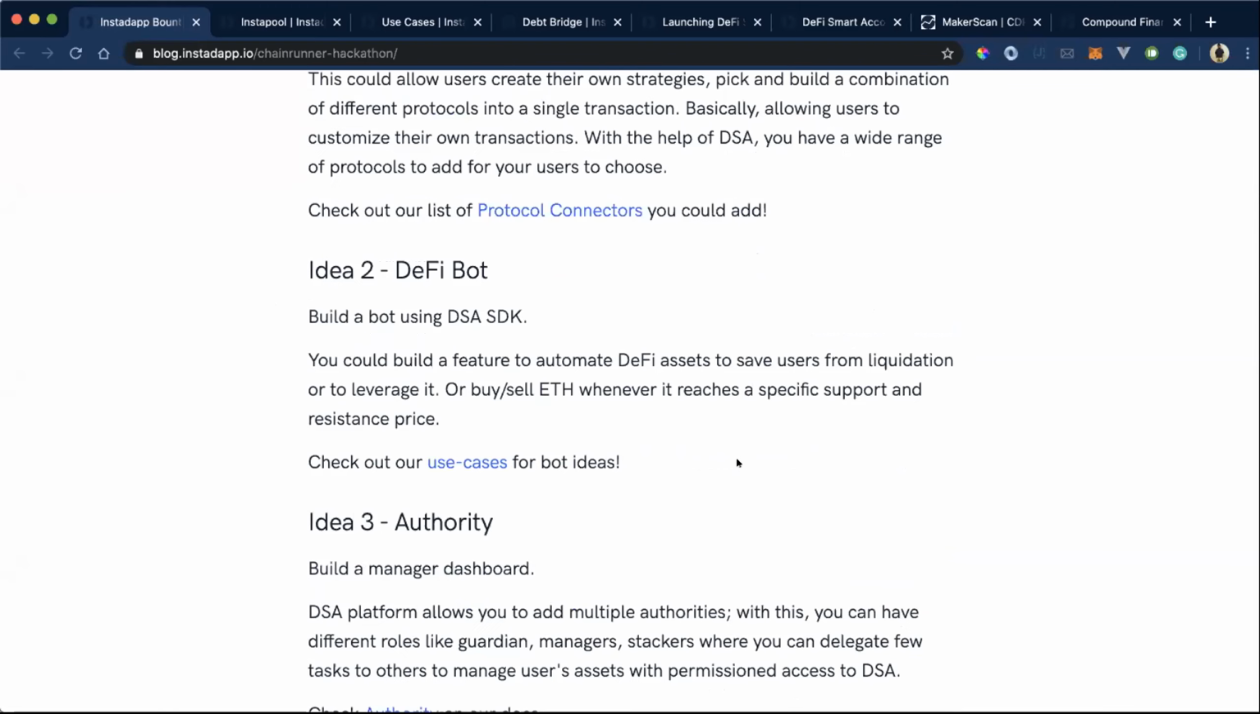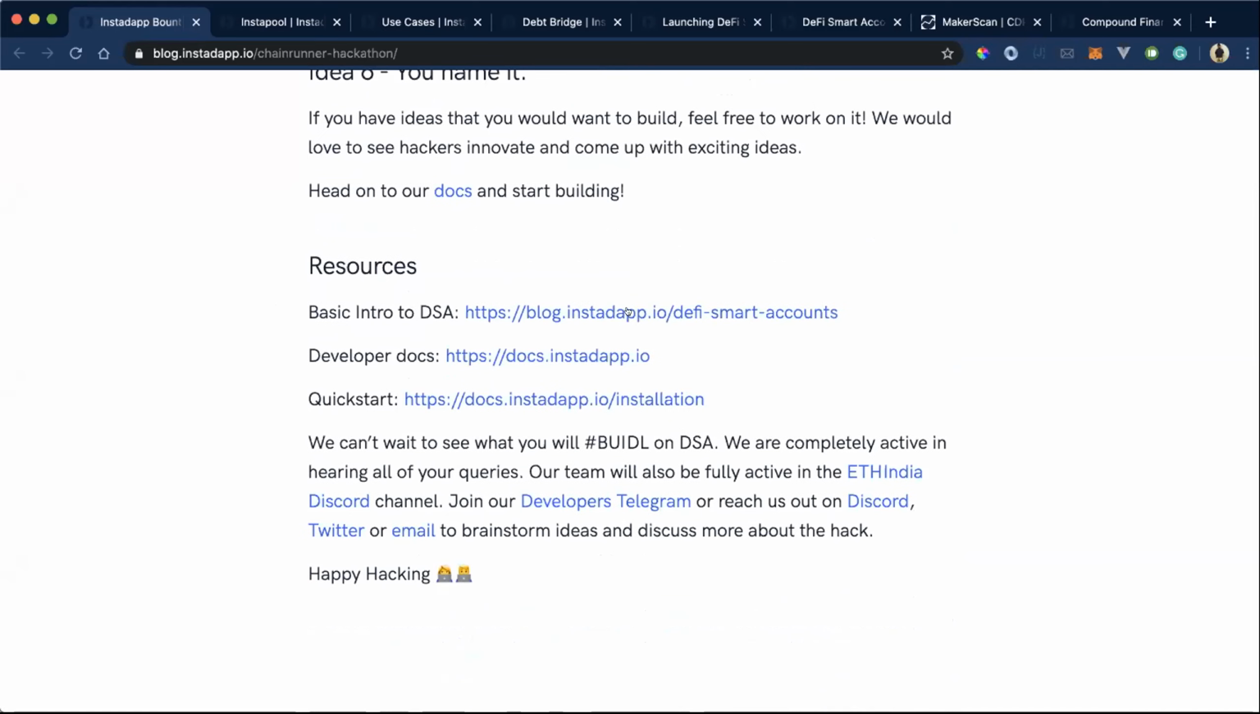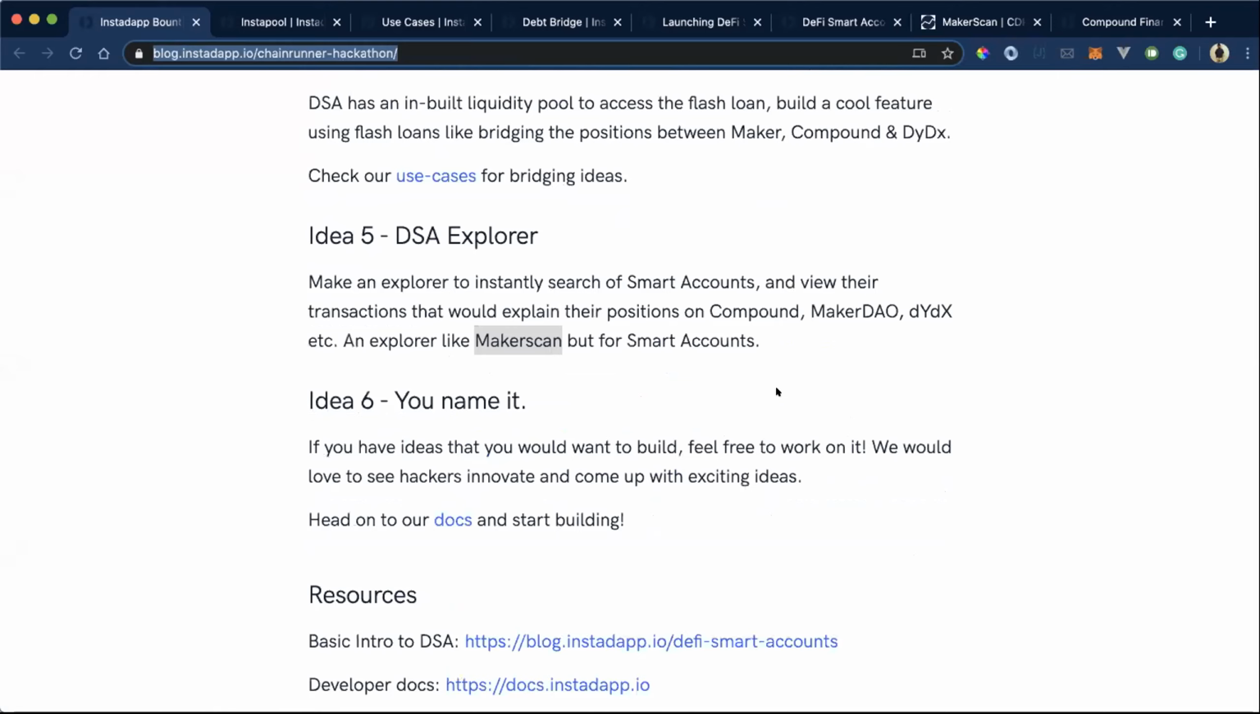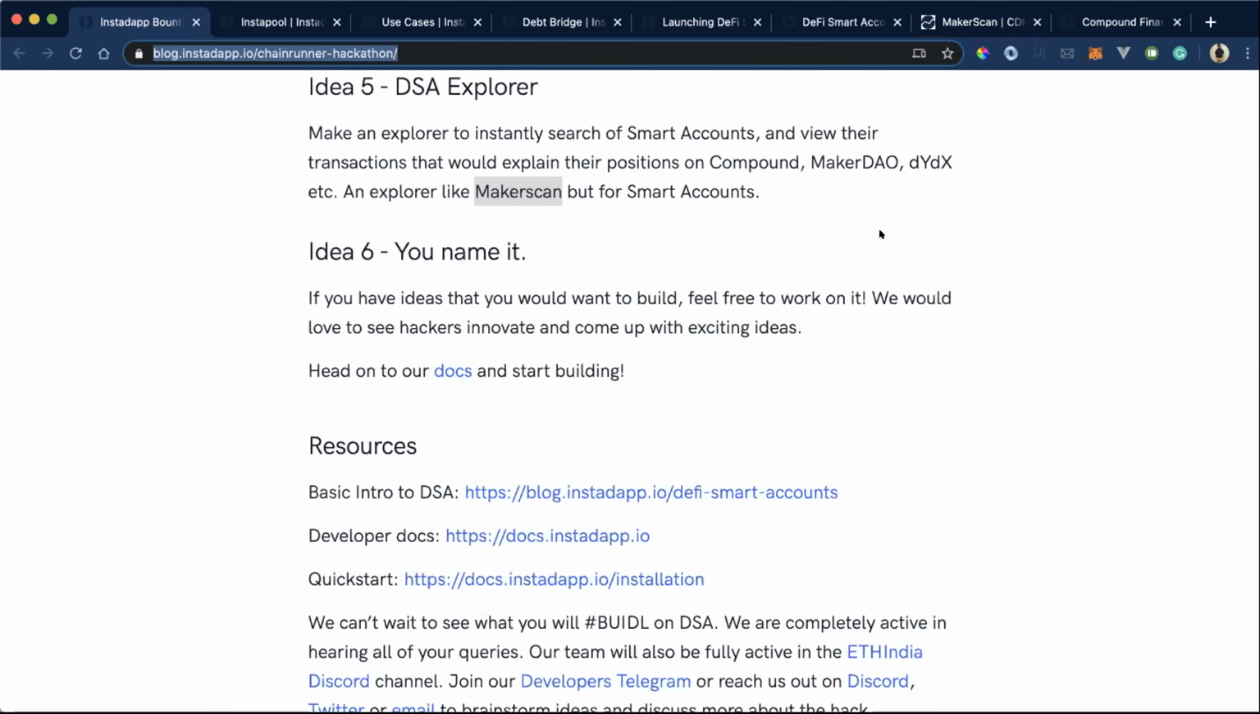So that's about the bounties. The resources are there in the blog, the Chain Runner Hackathon blog. You can get to know more about the DSA, the developer docs, and the quick start. We are super active on the ETHIndia Discord channel, and on Telegram and Discord as well. You can ping us if you have any queries or anything. So that's it.